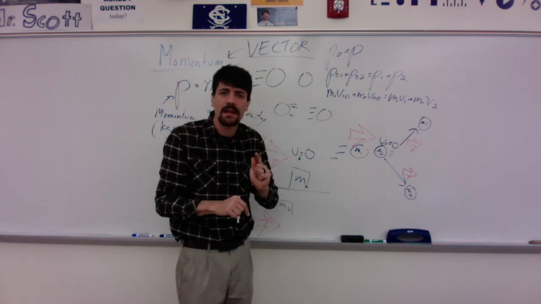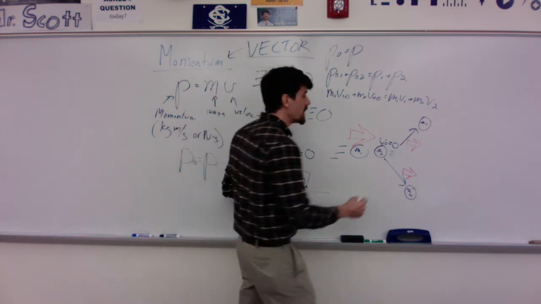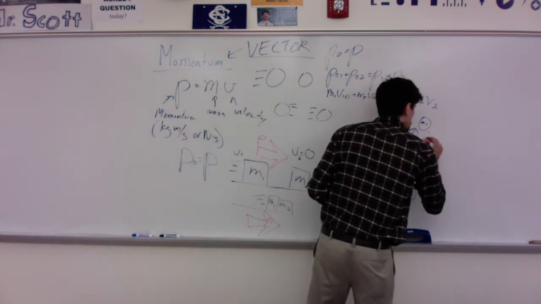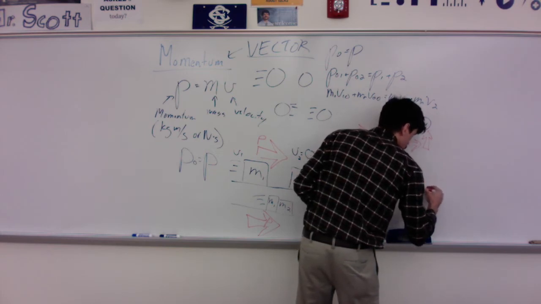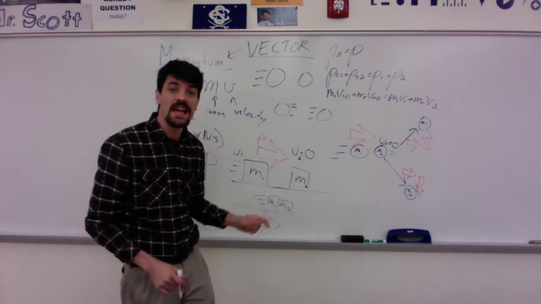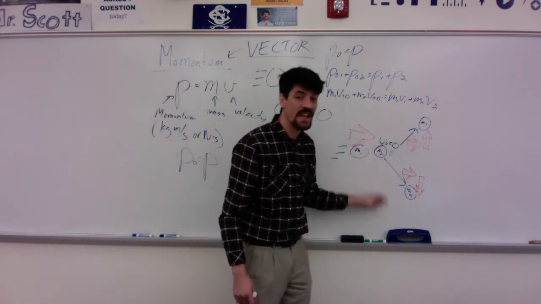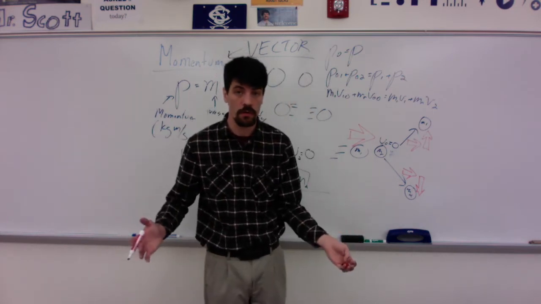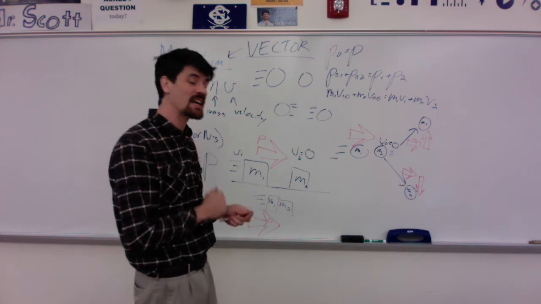How can we make it be the same as it was at the beginning? Because momentum is a vector, this and this are going to basically cancel, so that the momentum at the beginning is equal to whatever we have at the end. Momentum is still conserved.